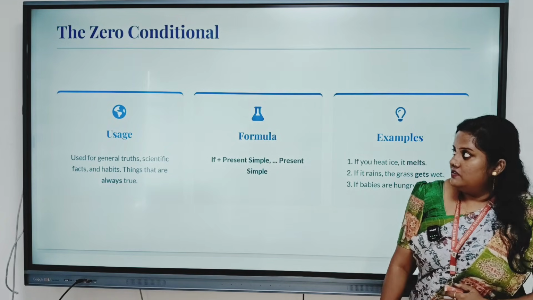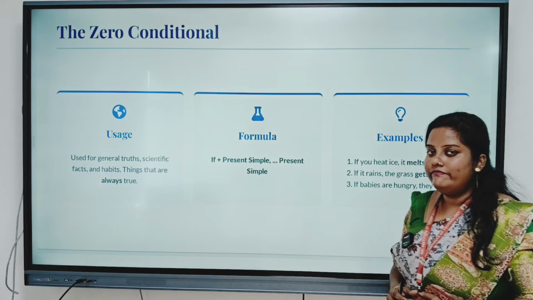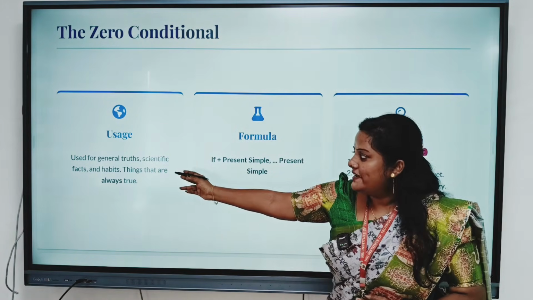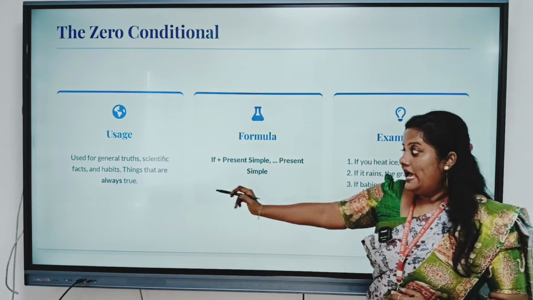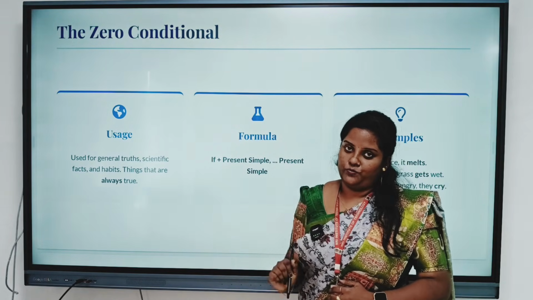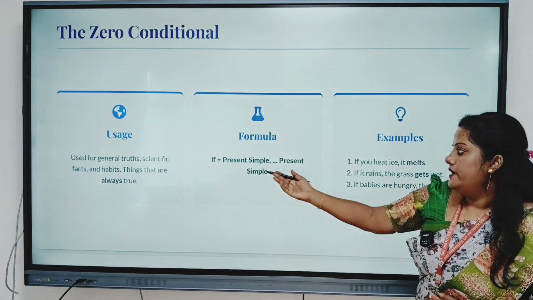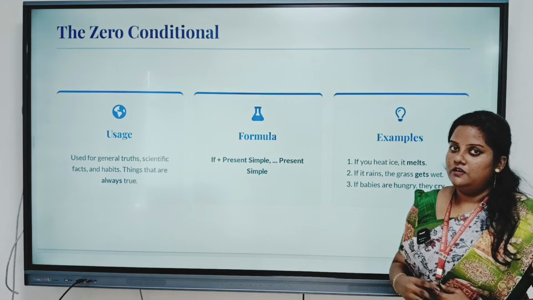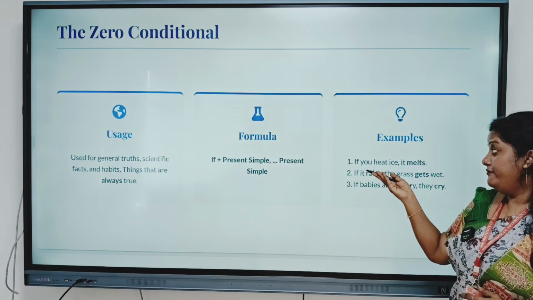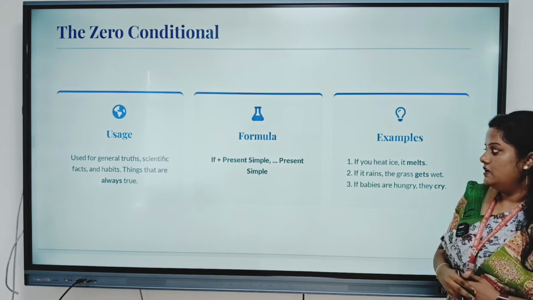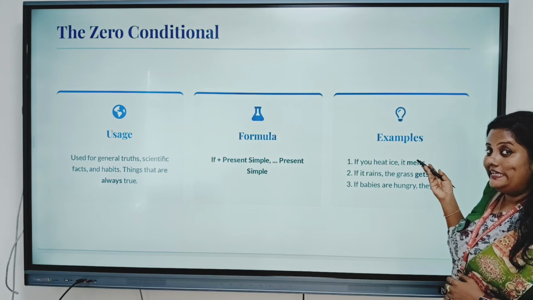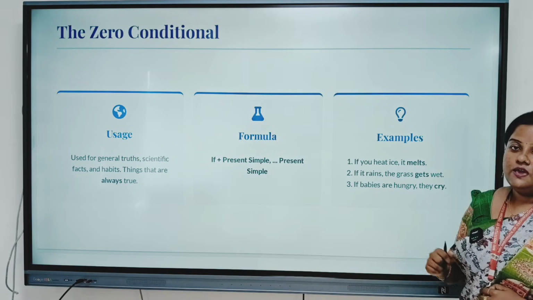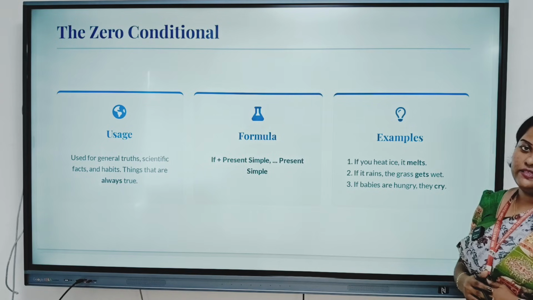The zero conditional. Here is the usage. When do we use the zero conditional? It is used for general truths, scientific facts, habits and things that are always true. Here is the formula: if the condition is in the present simple, the result will also be in the present simple. Here are some examples. If you heat ice, it melts. If it rains, the grass gets wet.